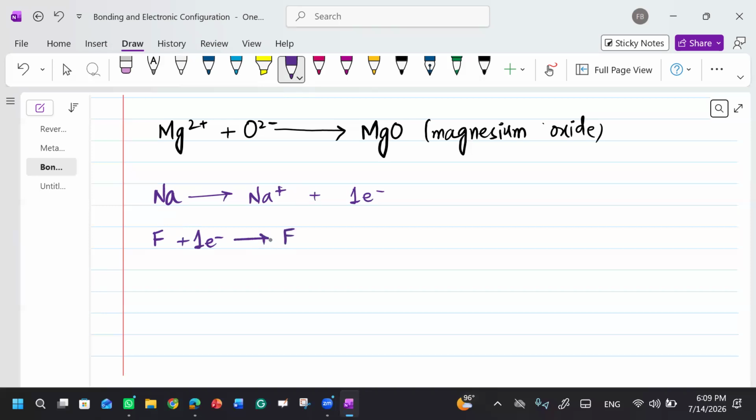F minus. What is this known as? Fluoride. Okay. So the final equation will be sodium plus F minus, and this will be sodium fluoride. Okay, are you clear with this?